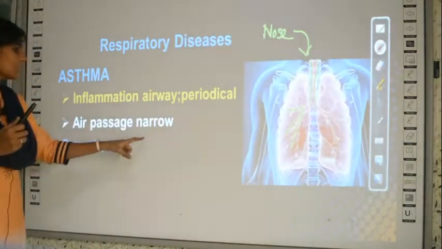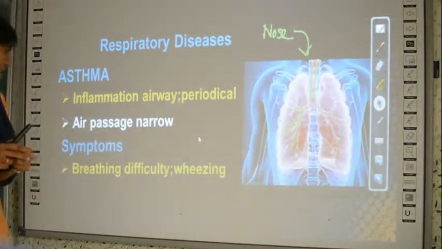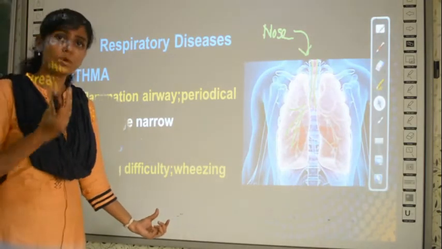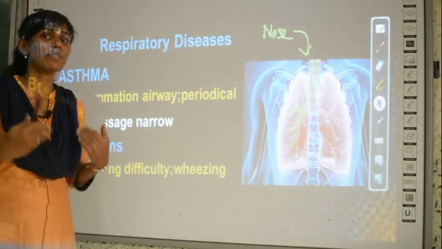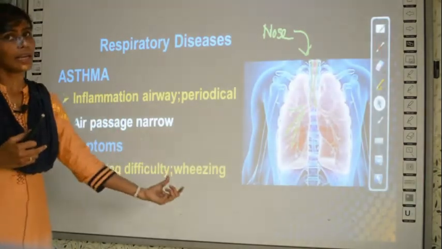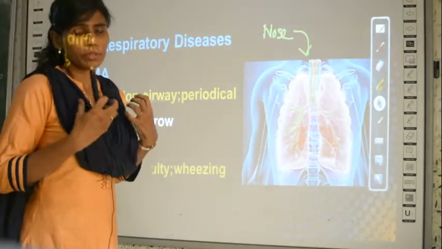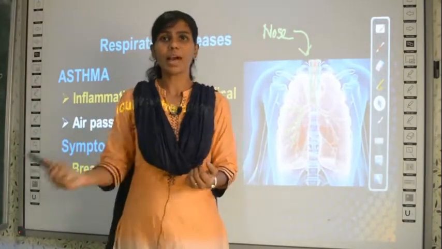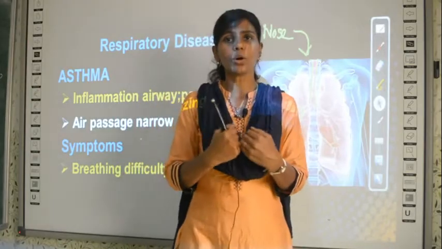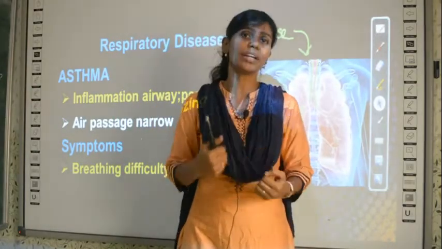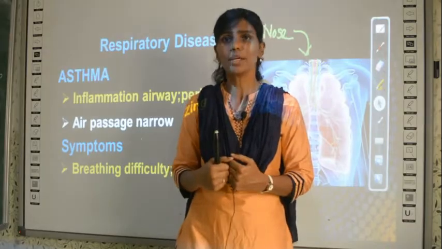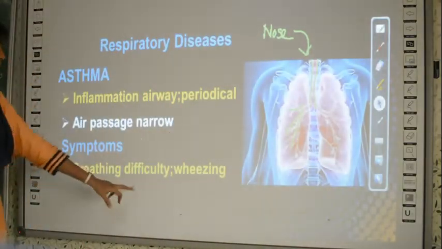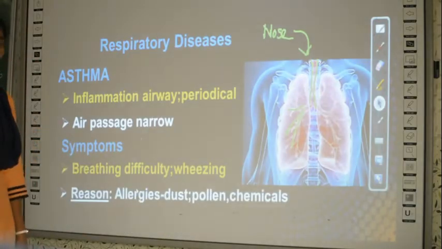What are the symptoms? The symptoms are breathing difficulty. As I told you, since the tube is now smaller in size, the person will have difficulty in breathing and that is called wheezing. You must have heard this word, no? If you have older people at home, they may have wheezing. When a person cannot breathe normally, when he or she has difficulty in breathing, it is called wheezing. Since the passage is narrow, there is difficulty in breathing.